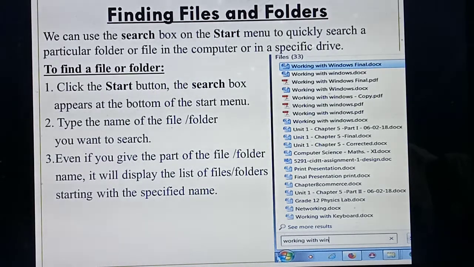Start button. Then above the start button, above the taskbar, one small box will be there. What's the name of that box? Search box. Then in this search box you need to type the name of the particular file or the name of the folder.